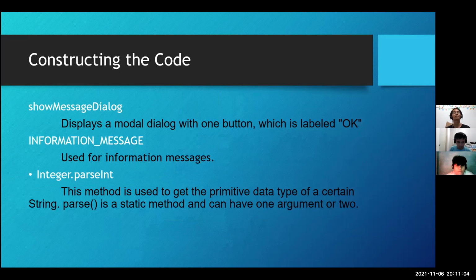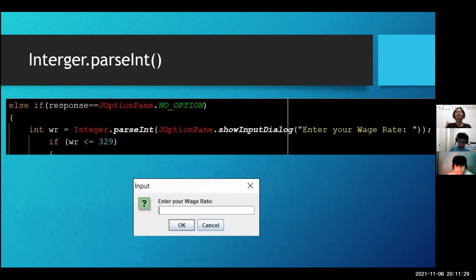Show message dialog. Display a modal dialog with one button which is labeled OK. INFORMATION_MESSAGE is used for information messages. Integer.parseInt. This method is used to get the primitive data type of a certain string. It's a static method and can have one argument or two. Again, we use the show input dialog to prompt the user to input the wage rate, then use the parseInt method to convert the inputted string to an integer.